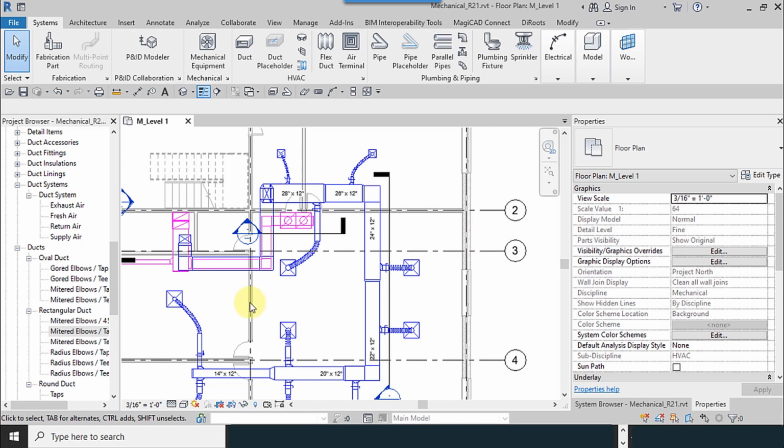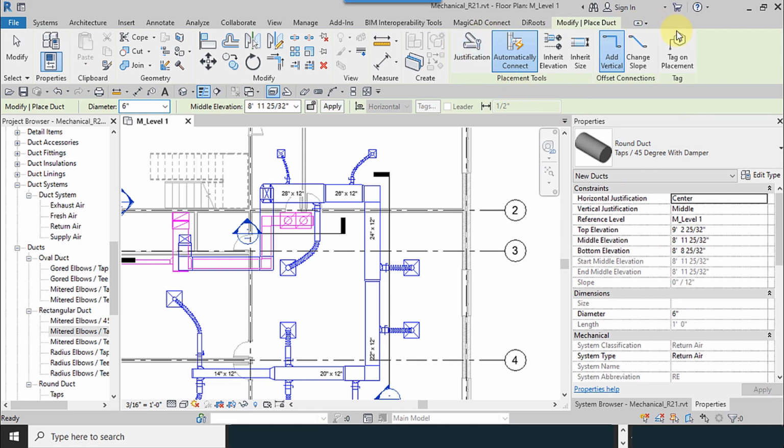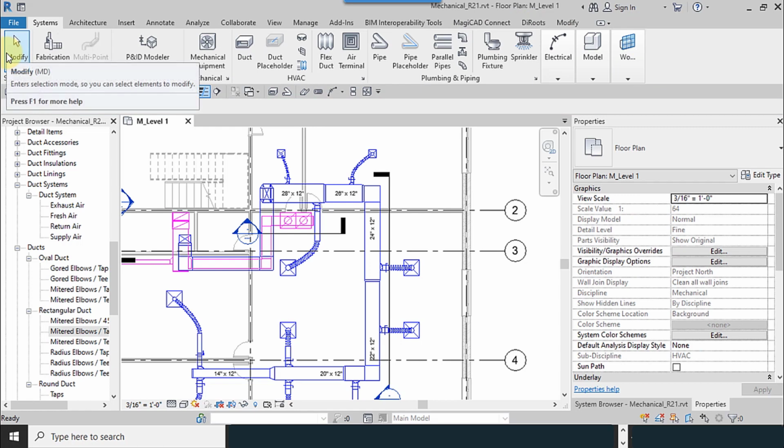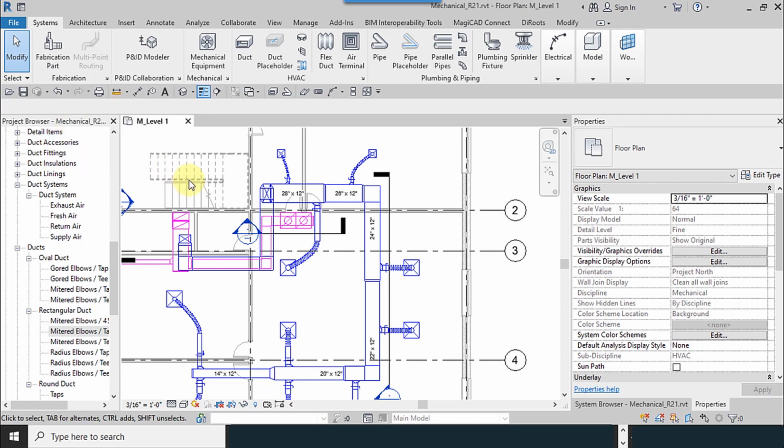So system families must be created in the project, and when you select the system family, there's no loadable family here. So this was the specification about the system family.